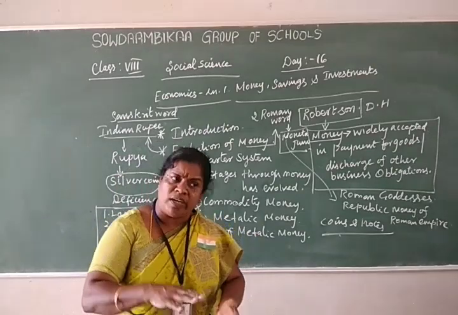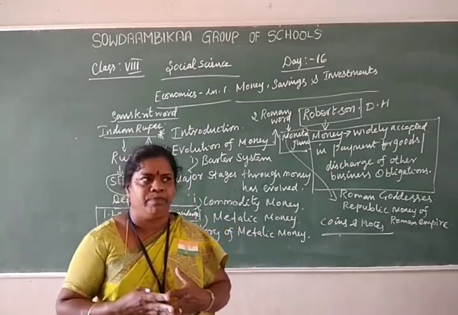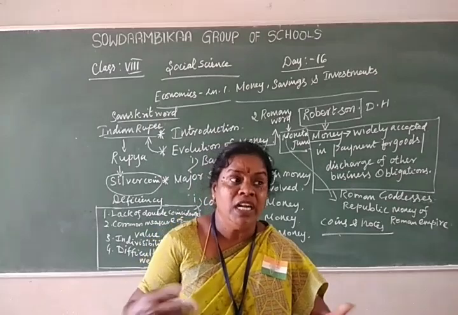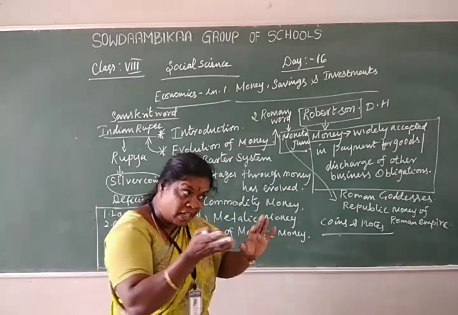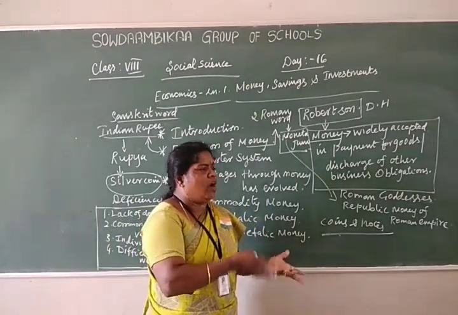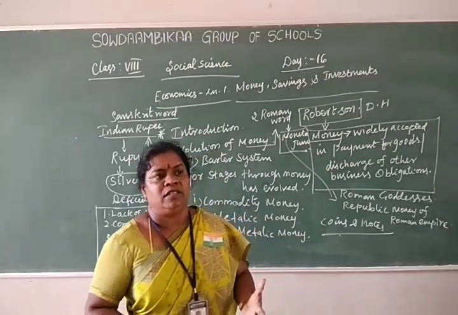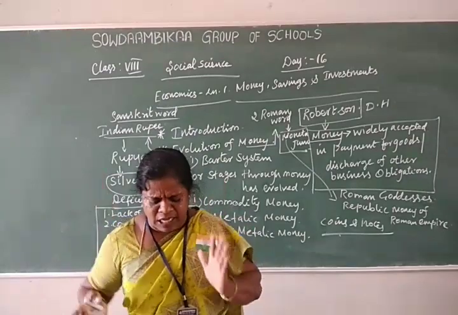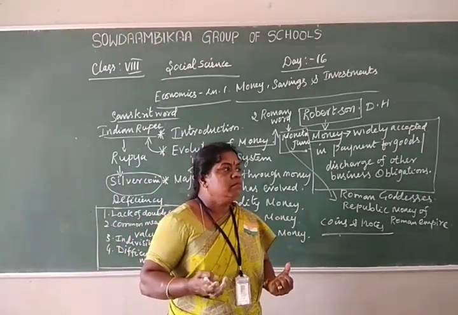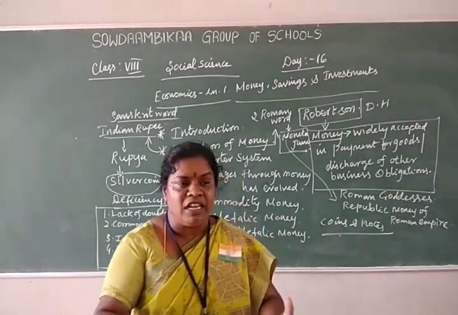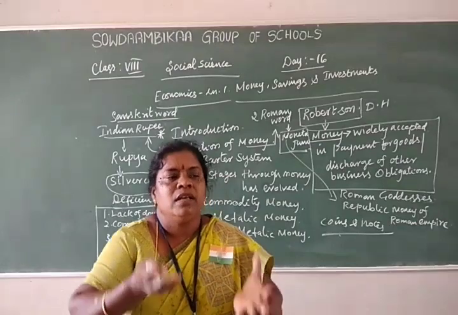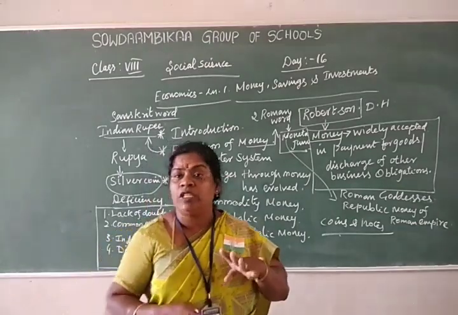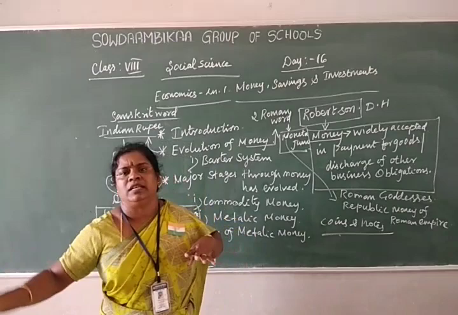It means unaccounted money, not added in the account of the family or their own properties. Illegally earned income is called black money. So these four topics we are going to discuss in this lesson.